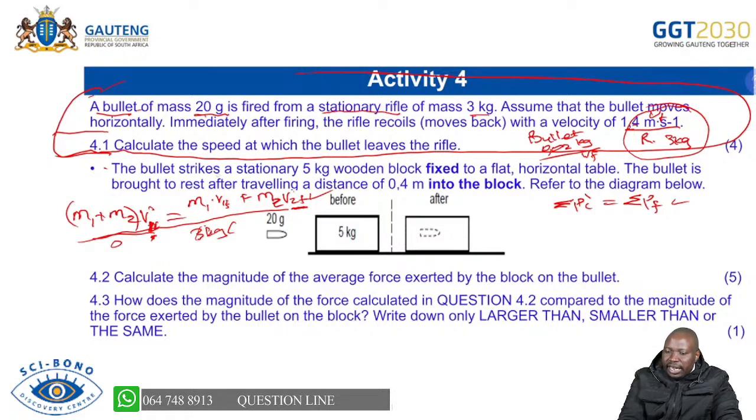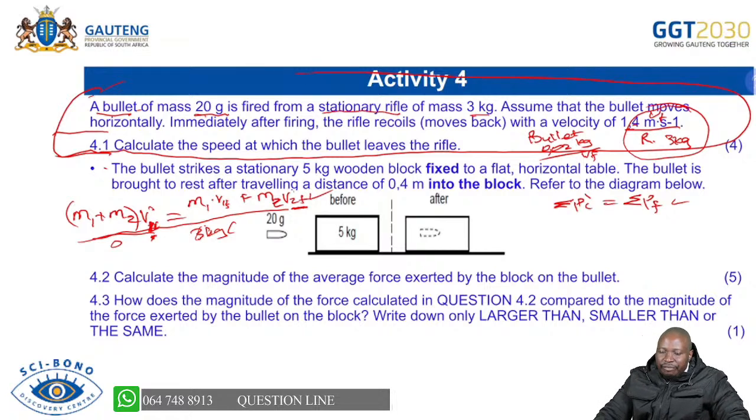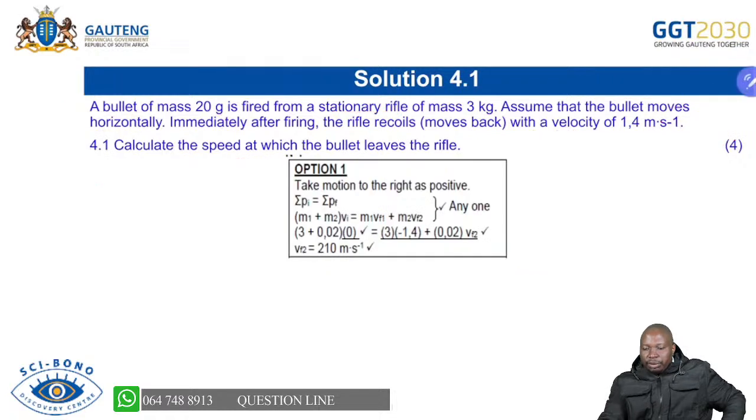It says the bullet strikes a stationary 5 kg wooden block fixed to a flat horizontal table. The bullet is brought to rest after traveling a distance of 0.4 meters into the block. So you can see that all of them are stationary at the end. Refer to the diagram below. So you have to calculate the average force, and then you have to say how the magnitude of the force calculated in this question compares with the one that the bullet has on the block.